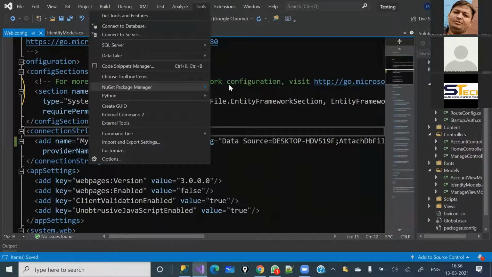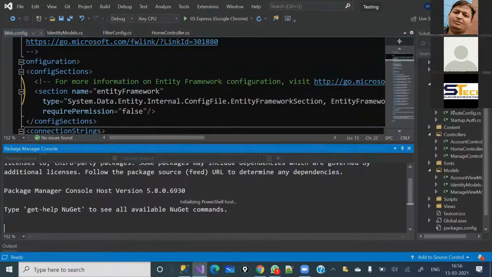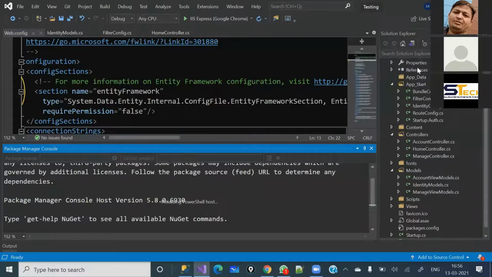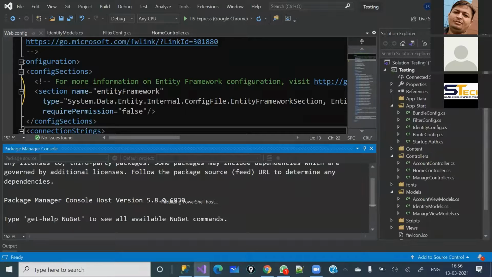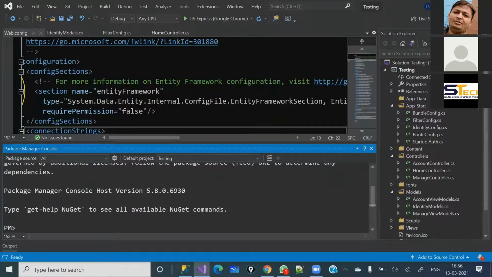First of all, we will have to go under the Package Manager Console and make sure that if you have multiple projects under your solution, right now you are able to see one project, but once you work on your company project, they may have used a different tier of architecture, so you will be able to see 3 or 4 projects. It's totally up to how they have configured their project, like a data access layer or a business access layer, and all the classes and your main application. That should be selected here, where you would like to create the migration folder. So that project should be selected here.